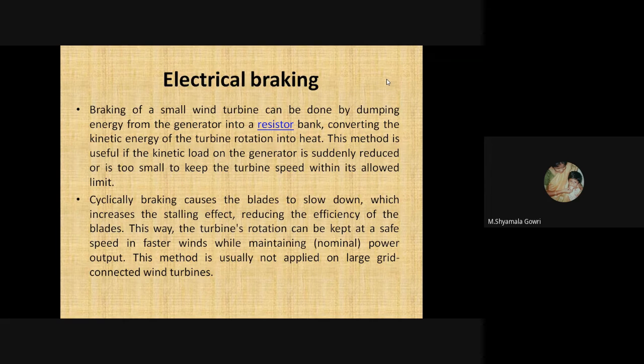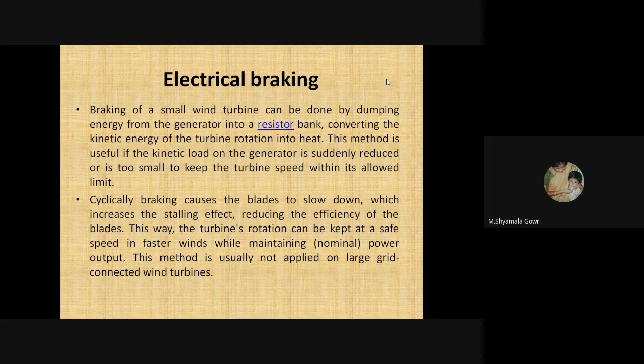Next type of control is braking. Braking is required because if very high wind speed happens on the site, it may damage the entire system. So braking is required. We have two different types of braking: one is electrical braking and another one is mechanical braking.